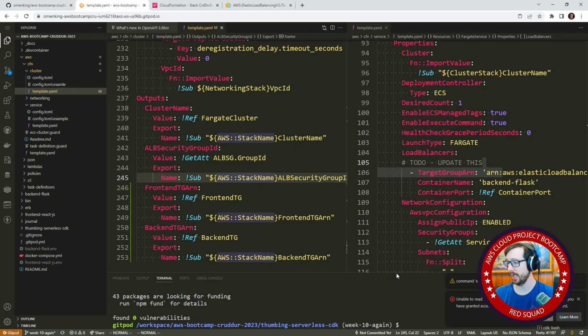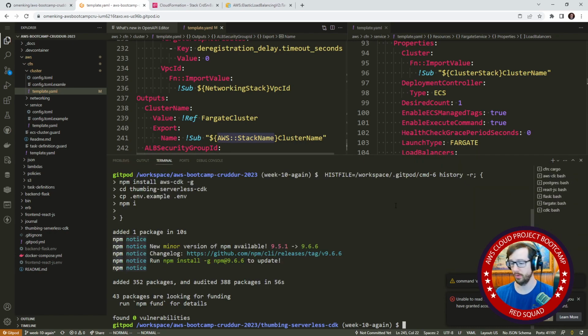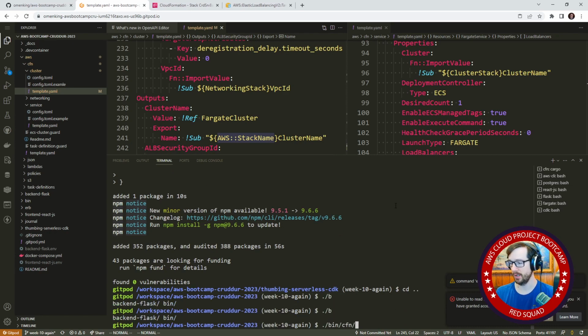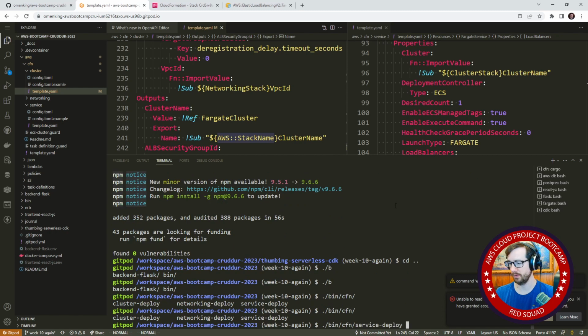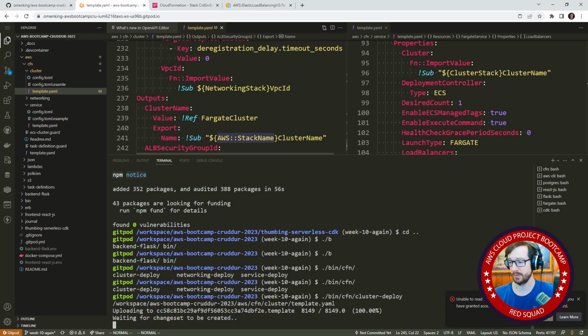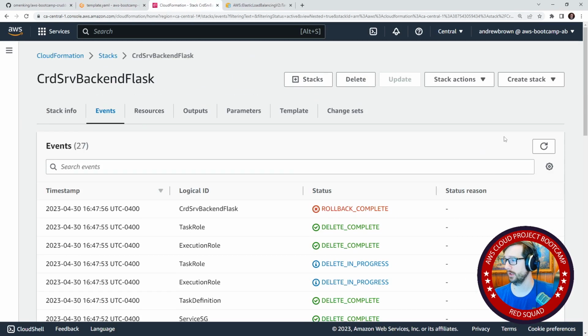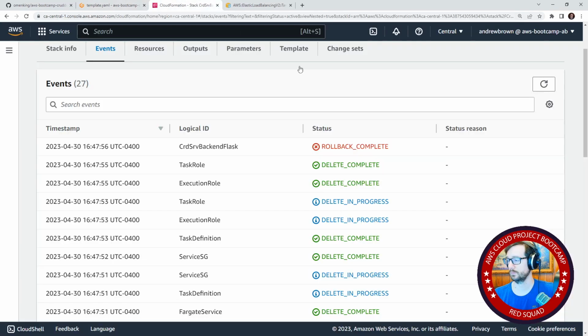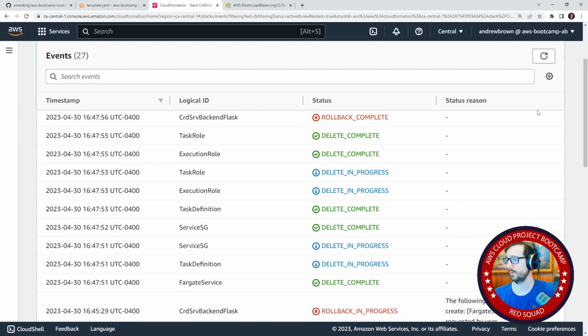We need to make sure those appear in our outputs. So we will go back a directory here, and we'll do bin cfn, and this one is service cluster deploy, because that's where these are at. And so that will or should update those outputs. So we'll give it a moment there. It's going to create a new change set. We'll go back over here. We'll refresh.